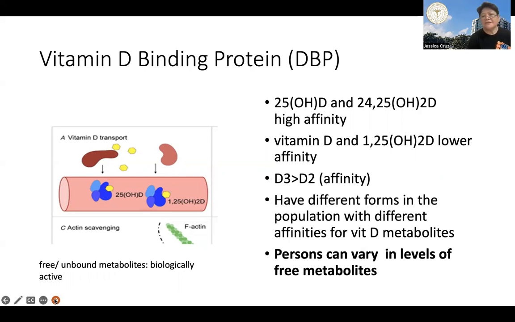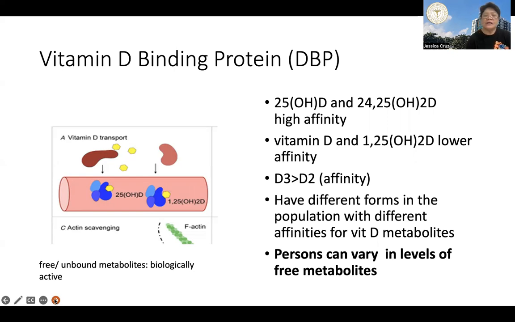So the half-life of calcitriol will be a lot shorter than calcifediol. Calcifediol may have a half-life of days, 23 days, whereas your calcitriol will only have a half-life of several hours.